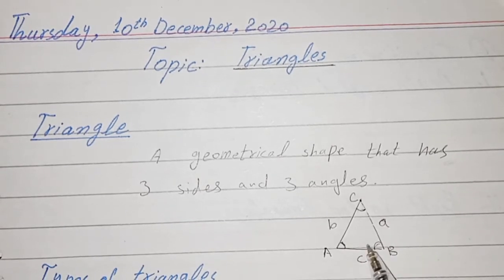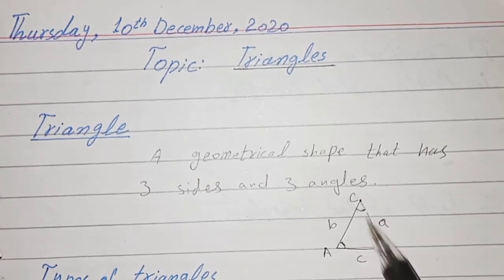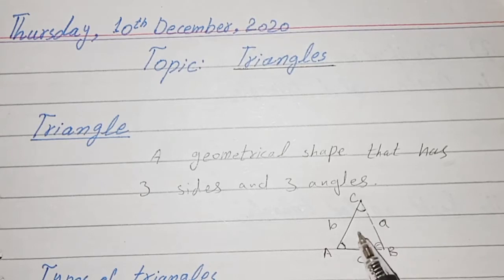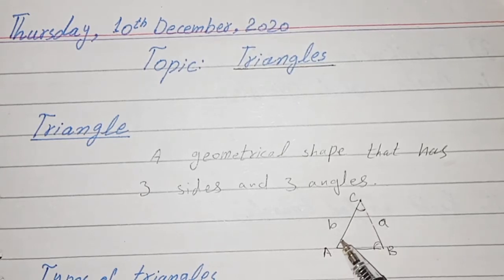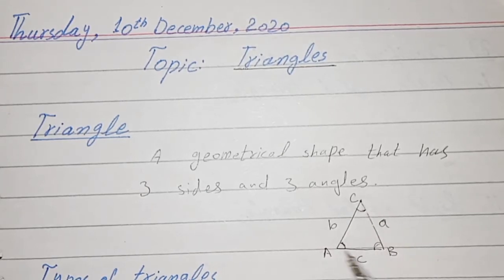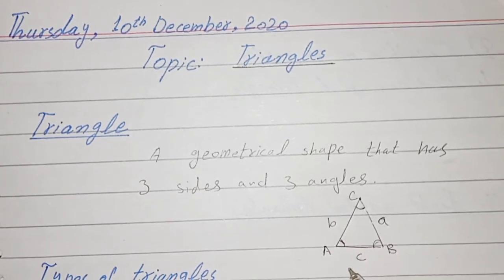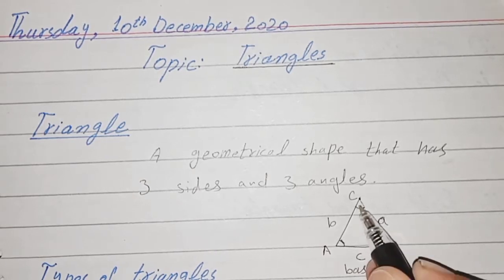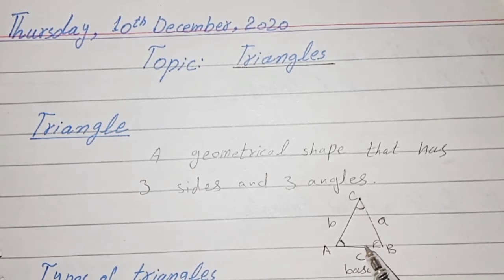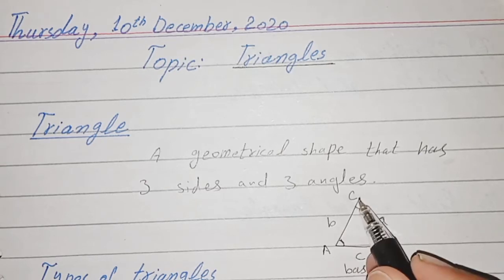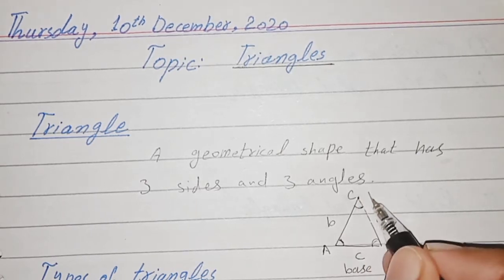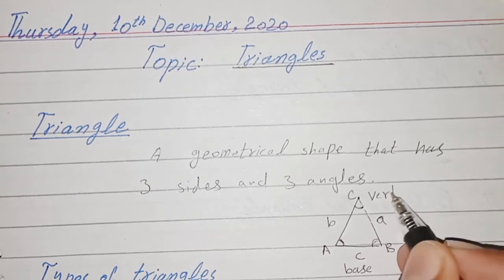Now in a triangle, any side can be called a base. For example, we can say this side as base, this side as base and this side as base. If we take AB as base, then its opposite angle, meaning the opposite angle of AB, which is C, will be called the vertical angle.